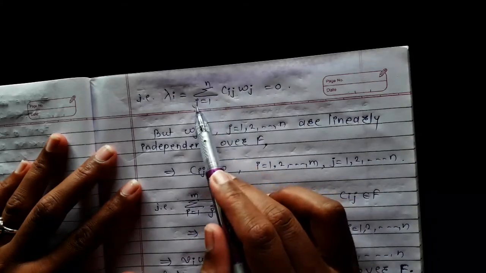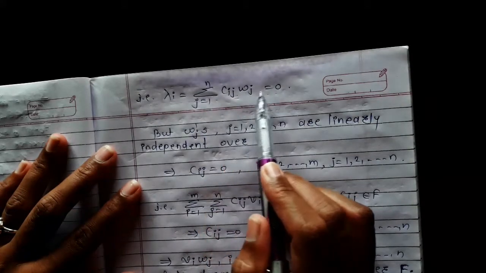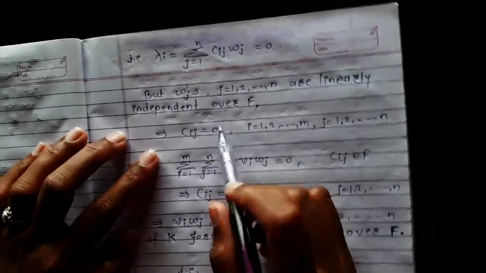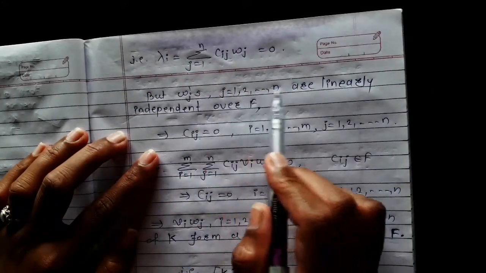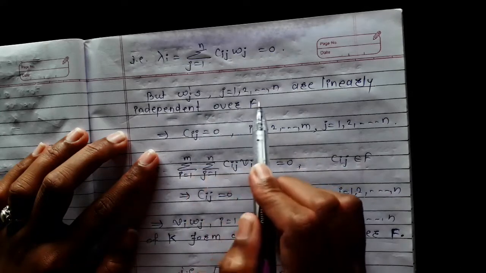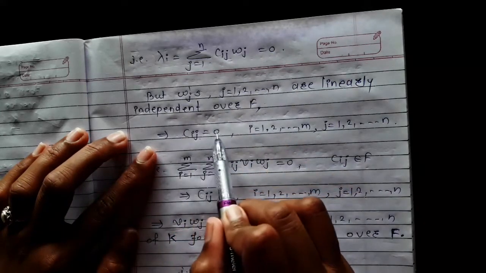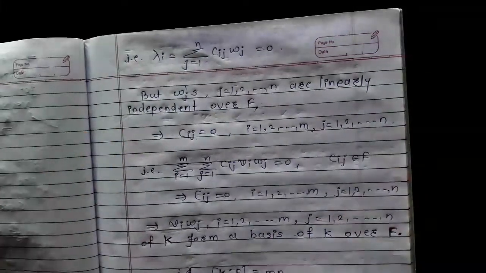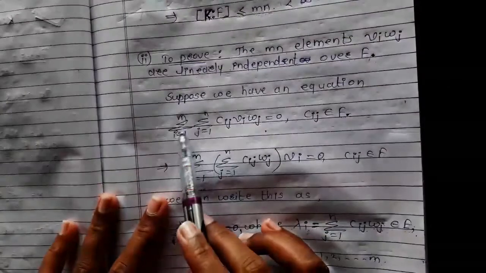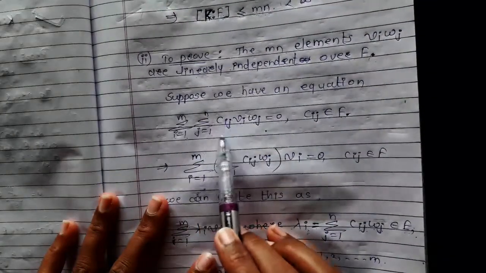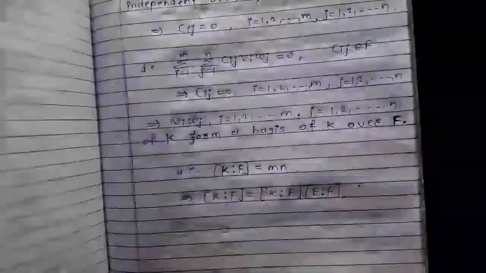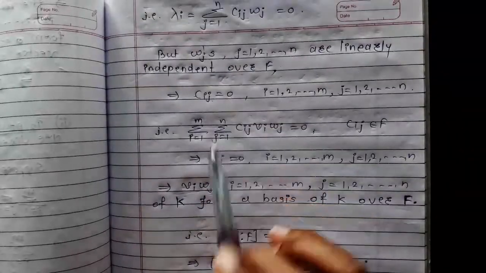This gives summation j running from 1 to n, cij wj is equal to 0 implies cij is equal to 0, because these wj's are linearly independent over the field F. This gives cij is equal to 0, where i running from 1 to m and j running from 1 to n. Now here we consider that summation i running from 1 to m, summation j running from 1 to n, cij into vi into wj is equal to 0, and we get cij is equal to 0.